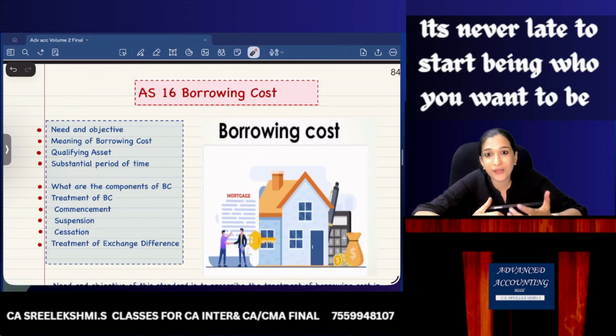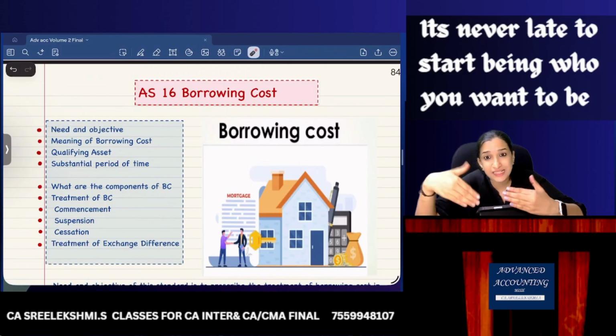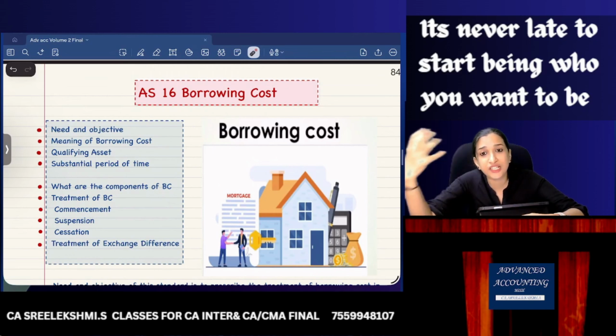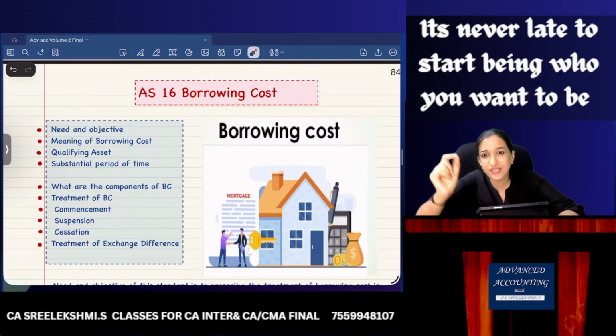We are more familiar with the term, which term? Finance cost. Yes or no? In the statement of P&L, finance cost, interest cost. What comes to our mind is interest cost. If there is a loan, if there is debenture, if there is bond, you need to pay interest. Your entity needs to pay interest. So what is the treatment of this interest which you are paying in the financial statements?